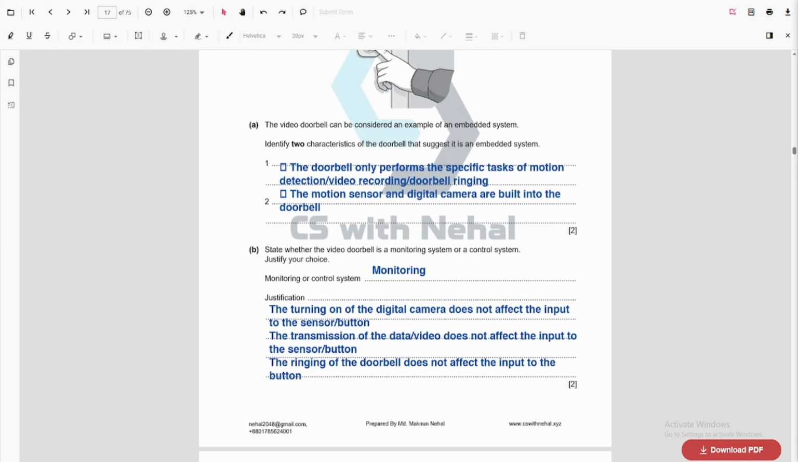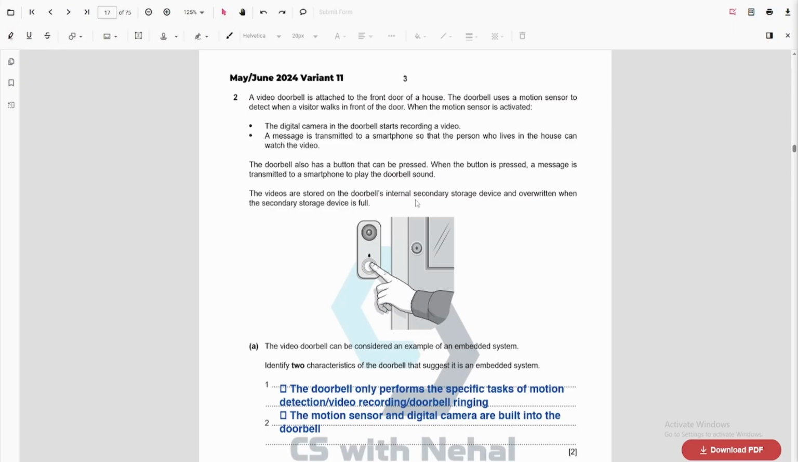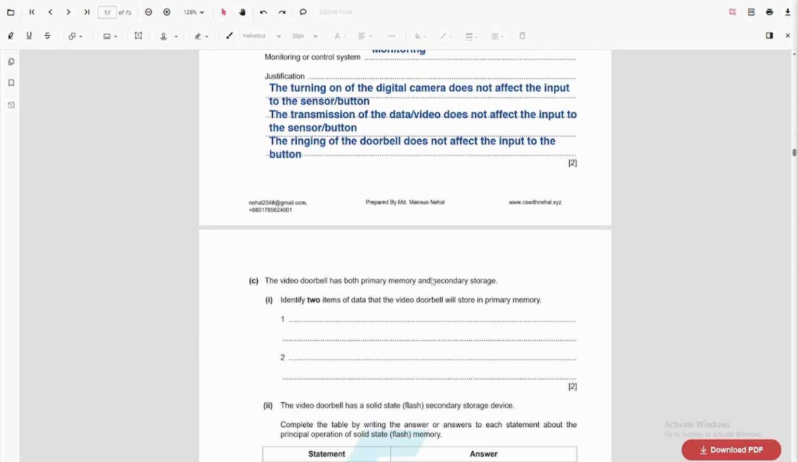You can also write control system. We are told in the question, right, that the video doorbell does not only store the values from the motion sensor, it also processes data, then it generates a signal that will start the digital camera, right? So when the button is pressed, it causes a signal to be sent over the network to the smartphone, right? So an action is done. This is why you can write a control system too.